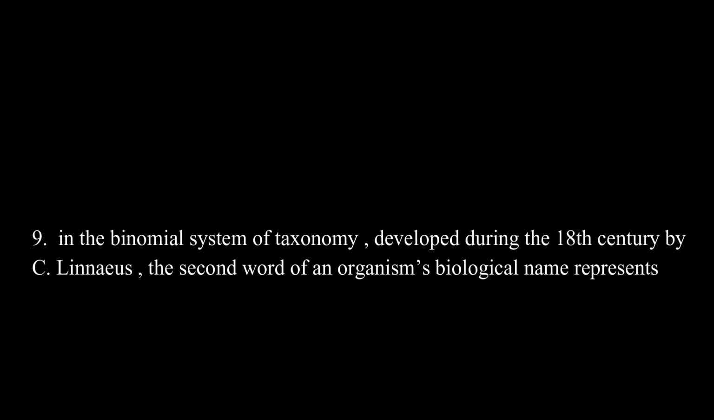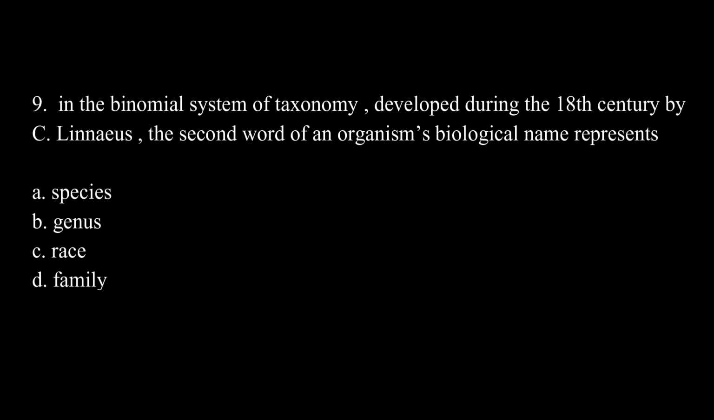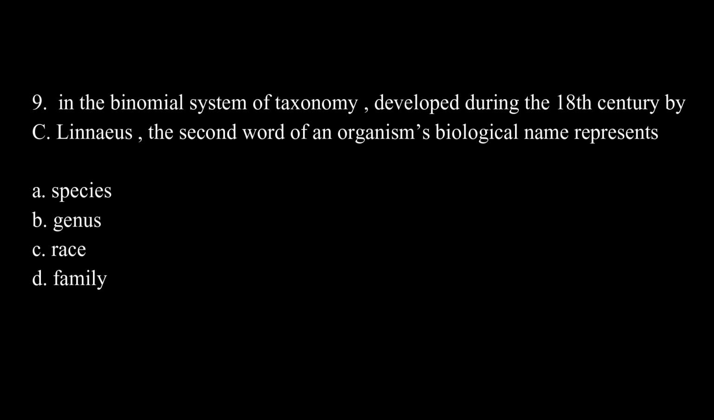In the binomial system of taxonomy developed during the 18th century by Carolus Linnaeus, the second word of an organism's binomial name represents option A, species, option B, genus, option C, race, and option D, family. The correct answer is A, which is species.